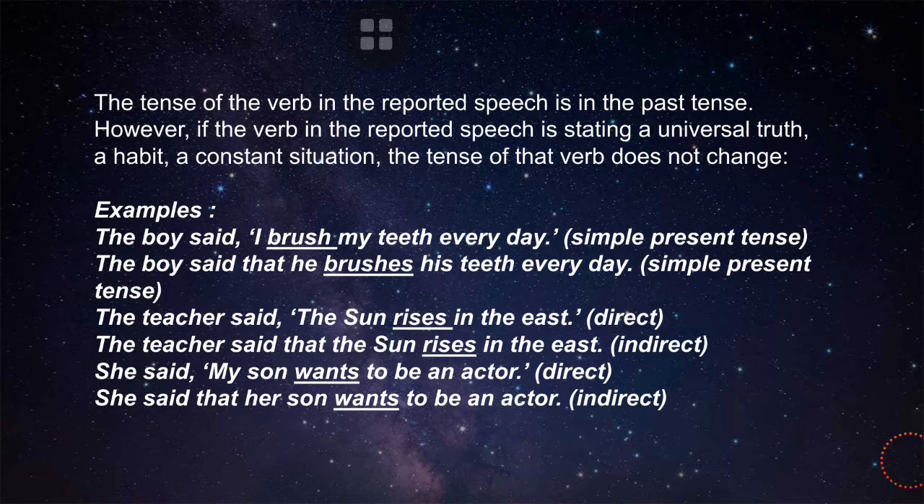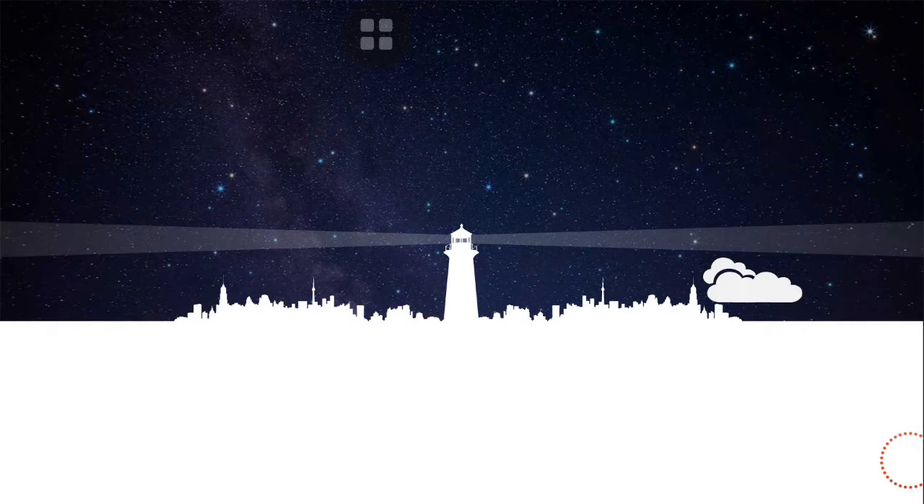The boy said, "I brush my teeth every day." This is simple present tense. The boy said he brushes his teeth every day. This is simple present tense. The teacher said, "The sun rises in the east." This is direct. And the teacher said the sun rises in the east. This is indirect. Okay, the next slide.